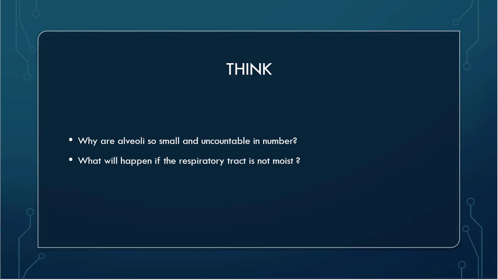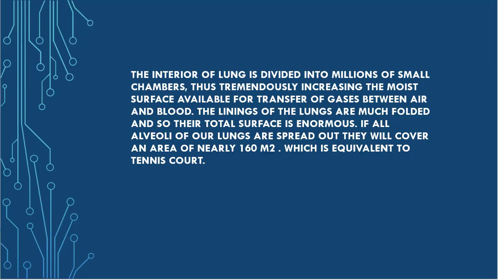And why they are uncountable and why they are small, you will get the answer from here. The interior of lung is divided into millions of small chambers, thus tremendously increasing the moist surface available for transfer of gases between air and blood.